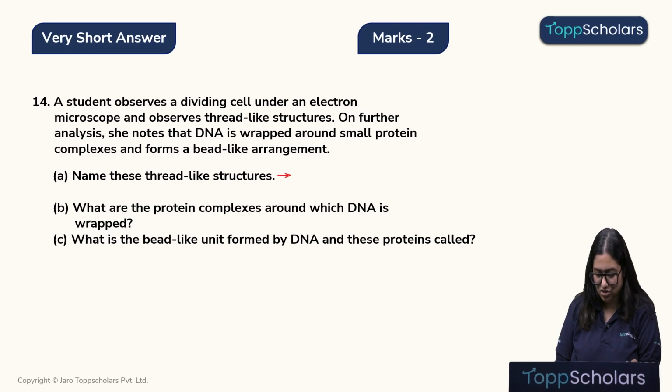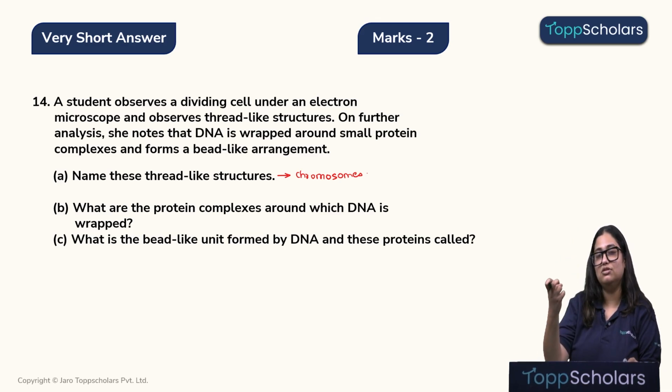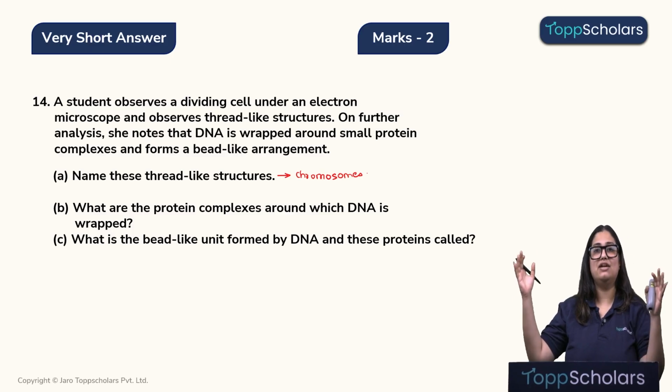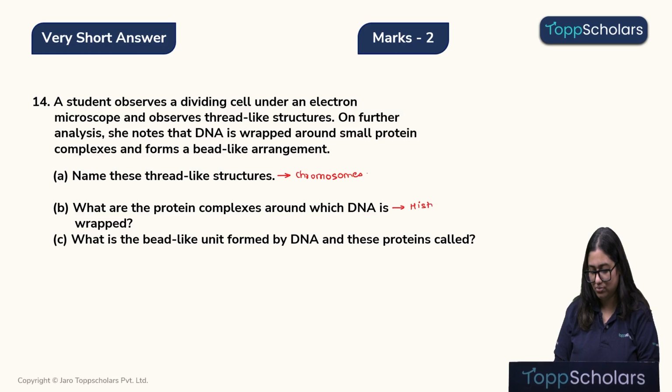Children, these thread-like structures are known as the chromosomes, which are formed by condensation or dehydration of DNA. Simply, when the water is removed, the DNA starts to shorten slightly and they appear thread-like, which are known as the chromosomes. Now coming to the next question. What are the protein complexes around which DNA is wrapped? Children, these proteins are known as histone proteins.